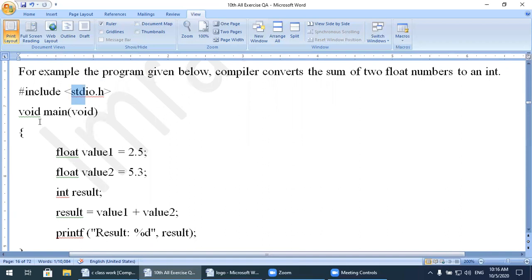So over here, void main void. Main is the function. What is this word void and void? It means that the main function will not return a value. This void is of type return and this void is of type passing arguments.